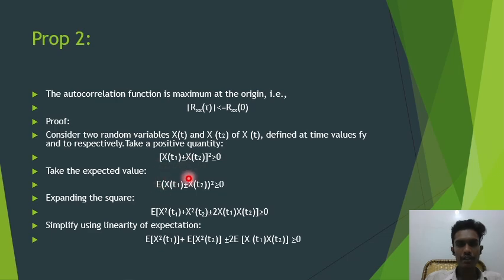We apply expectation to this equation: expectation of x of t1 plus or minus x of t2, whole square. Squaring, we get x square of t1 plus x square of t2 plus or minus 2 x of t1 x of t2, greater than or equal to 0. That is, expectation of x square of t1 plus expectation of x square of t2 plus expectation of 2 x of t1 into x of t2 is greater than or equal to 0.